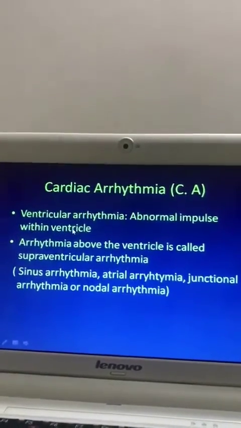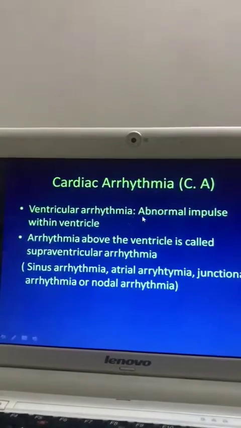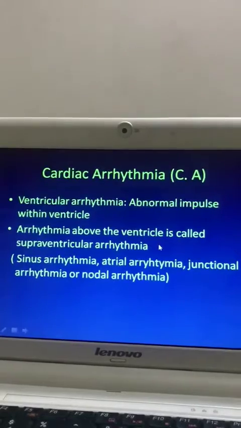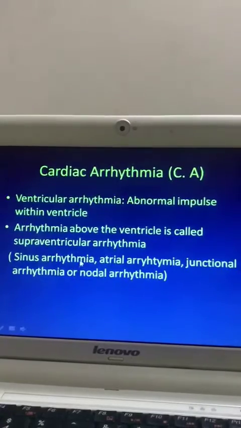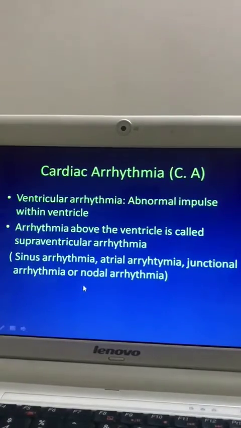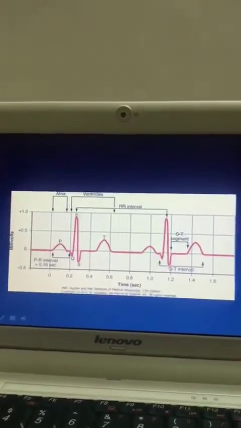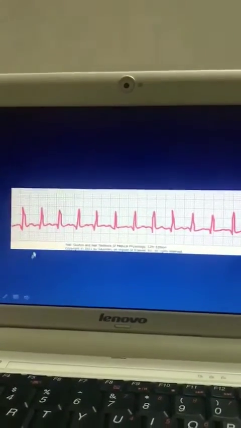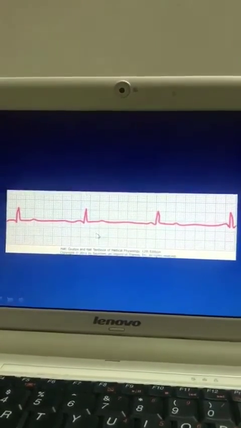Now, ventricular arrhythmia, abnormal impulse within the ventricle is called ventricular arrhythmia. Therefore, the arrhythmia above the ventricle is called supraventricular arrhythmia. Now, what are the supraventricular arrhythmias? It is sinus arrhythmia, atrial arrhythmia, junctional arrhythmia or nodal arrhythmia. Now, this is the normal ECG with normal heart rate. Now, this is the sinus tachycardia, this is the sinus bradycardia.